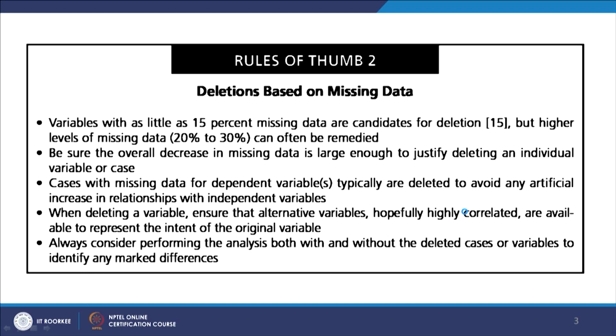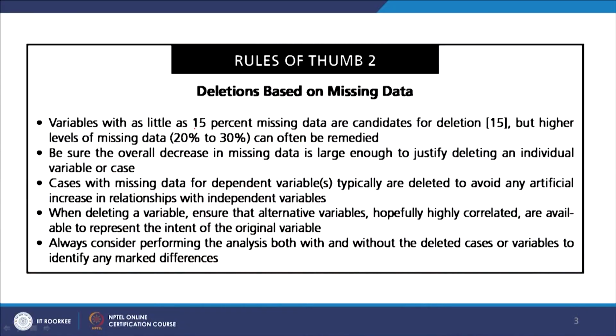If I delete one variable out of maybe 20, maybe it is okay still, but if there are only 5 variables and I am deleting 1, maybe I am deleting 20%, right. So, that you have to decide. Variables with as little as 15% missing data are candidates for deletion, right. See, books would always tell you very nicely that you should be very clear and you should delete it, but the point is always deletion does not serve our purpose, right, because sometimes we may land up in a lesser number of variables or cases, right.